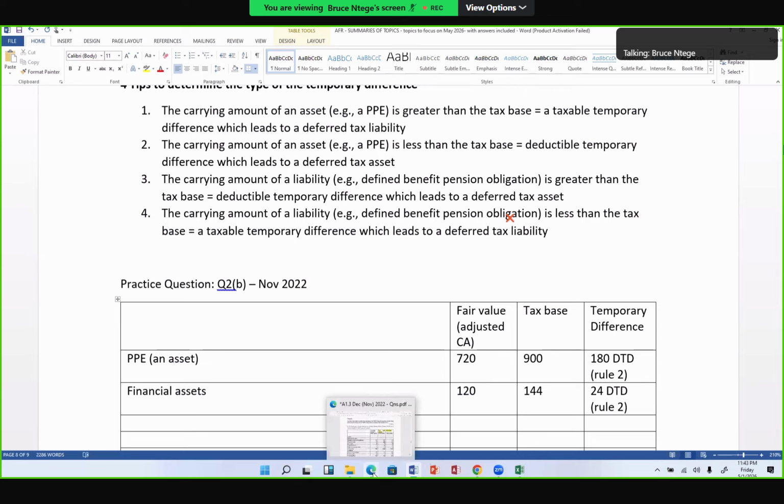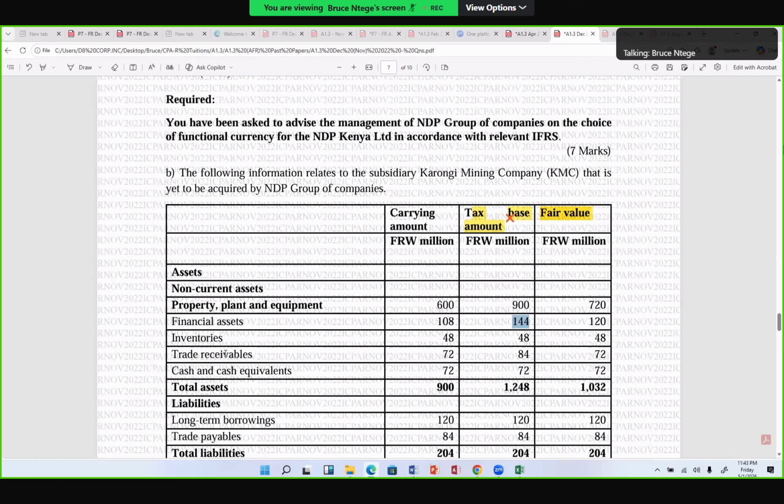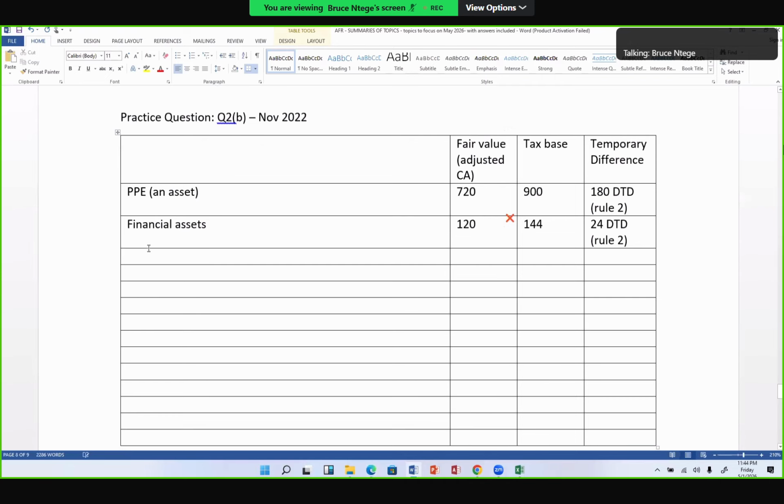The next is trade receivables. Okay, again, we see a carrying amount of 72 and a tax base of 84. Again, the carrying amount is less than the tax base.